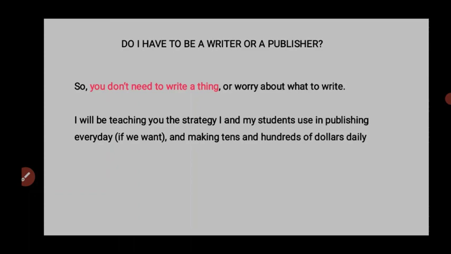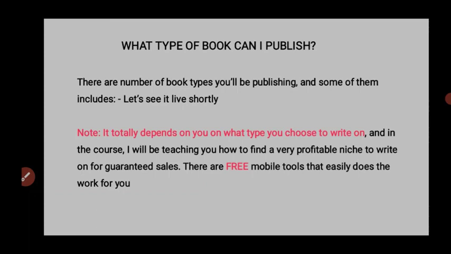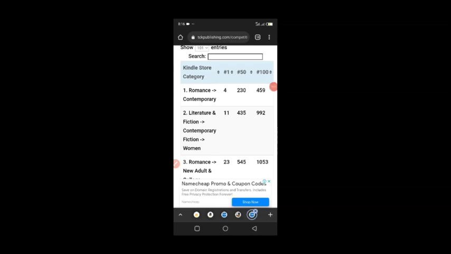If you want, I can be very lazy. I don't even remember the last time I published, but I will show you how I'm going to publish one book now, to tell you that this is actually very simple, and we're making tens and hundreds of dollars on a daily basis. So what type of book can I publish? There are a number of book types that you'll be publishing. I actually like using this CCK publishing for insights sometimes. As you can see here, there are so many categories on Amazon Kindle that you can publish in and earn a lot of money.